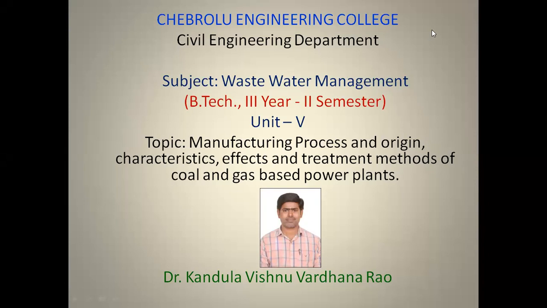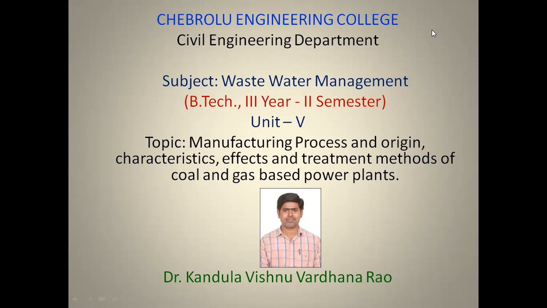So, how we can produce the coal and how we can produce gas under this combination of coal and gas power plants, on what basis they will work, on the basis of the coal and gas. What are the advantages and what are the disadvantages to the environment.